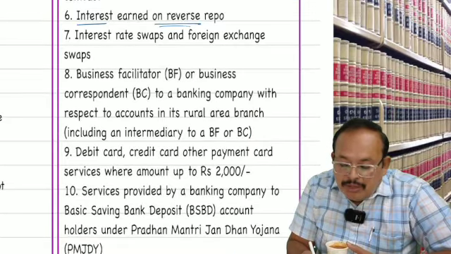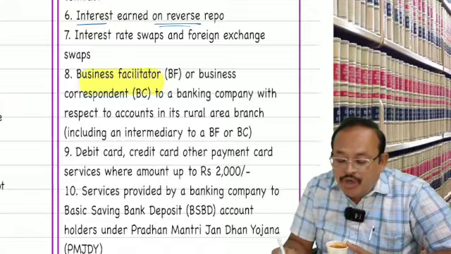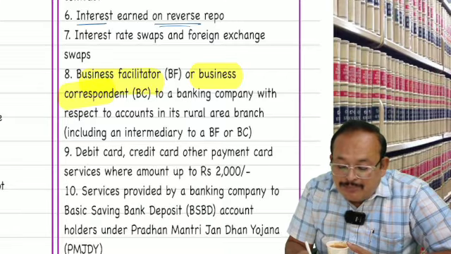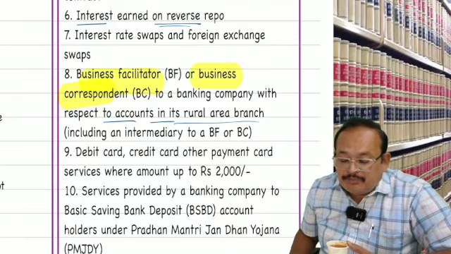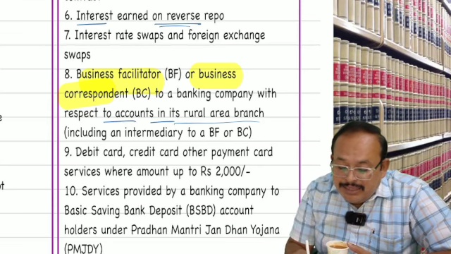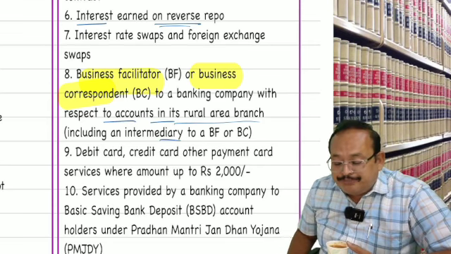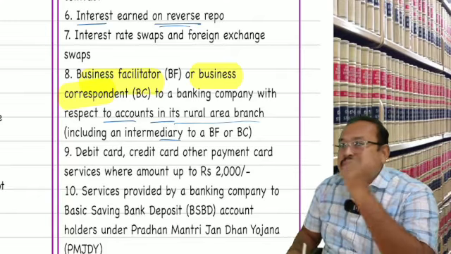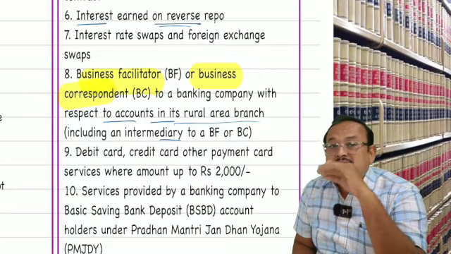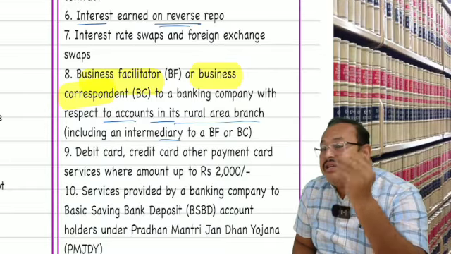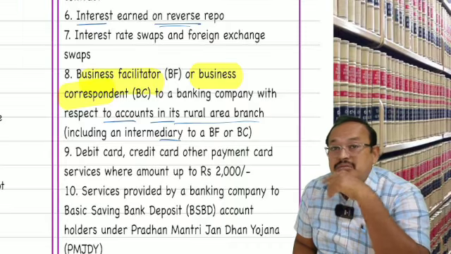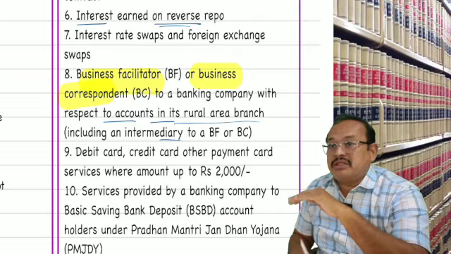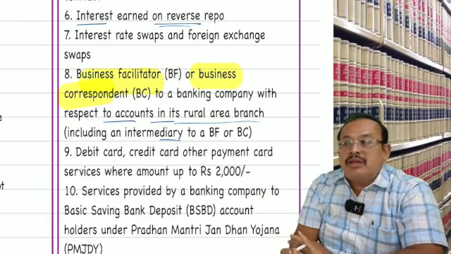Look here. Business facilitator or business correspondent to a banking company with respect to accounts in its rural area branch alone is exempted, including an intermediary to a banking company, to a business facilitator or a business correspondent. I use here the terminology business facilitator or business correspondent. What is exempted? When not exempted? If not exempted, who is liable to pay tax? Is it forward charge or reverse charge? Such a scenario I will discuss fully. You get my point, sir?